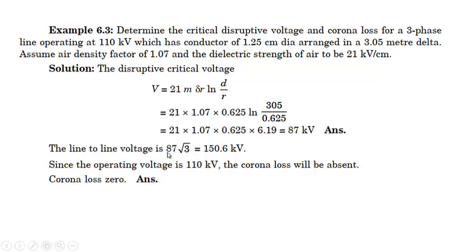When you multiply this by √3, it comes out to 150.6 kilovolt. But the operating voltage is 110 kilovolt, which is very much less as compared to this. That means corona will not occur and corona loss will be 0. This is a very important point. That's why I have shown this problem to you.